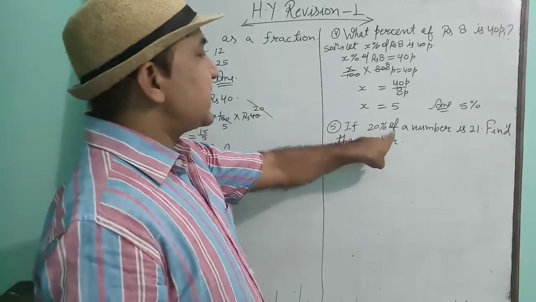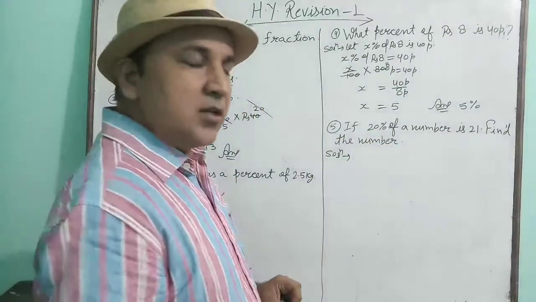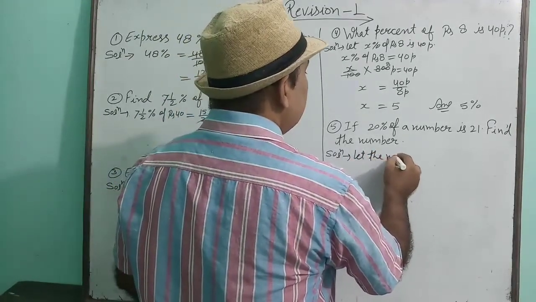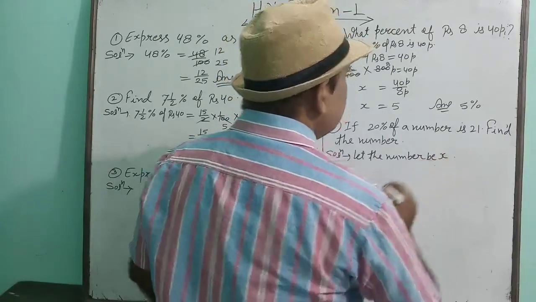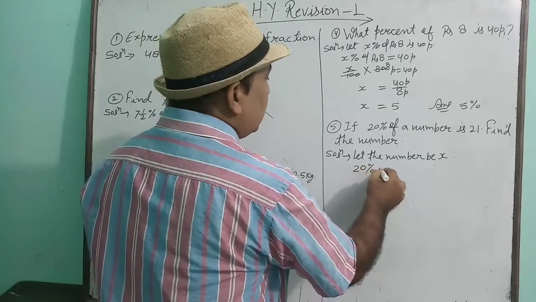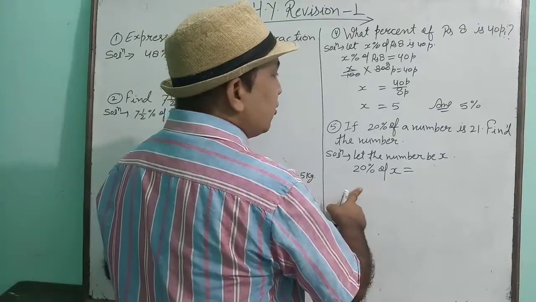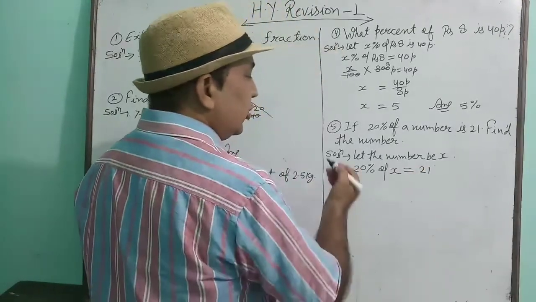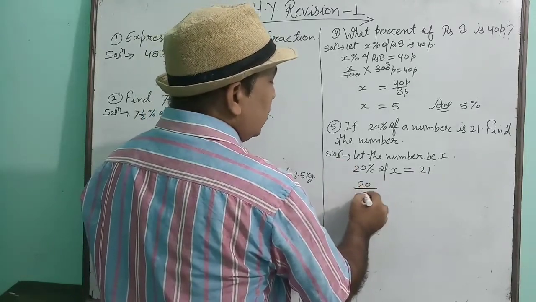If 20% of a number is 21, find the number. Suppose the number be x. Let the number be x. Now according to the question, 20% of the number means 20% of x is equal to 21. Now your equation is ready. Solve and get your answer.